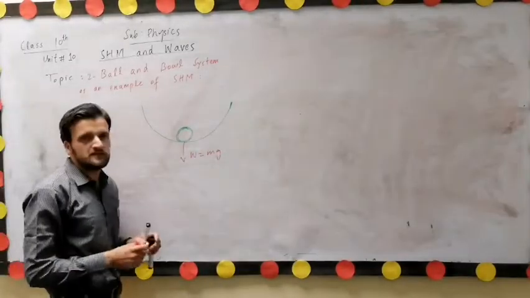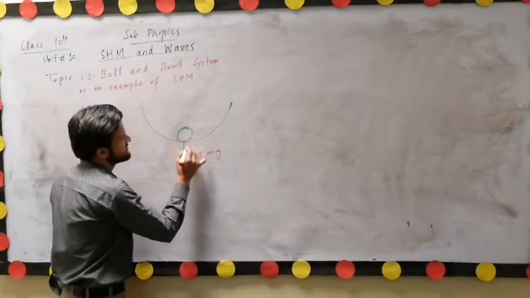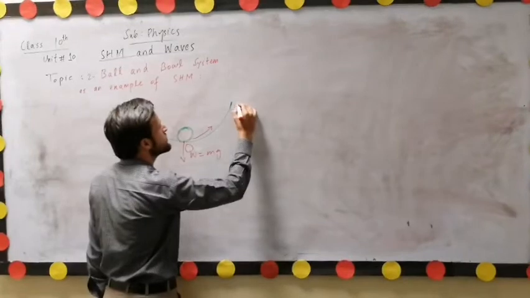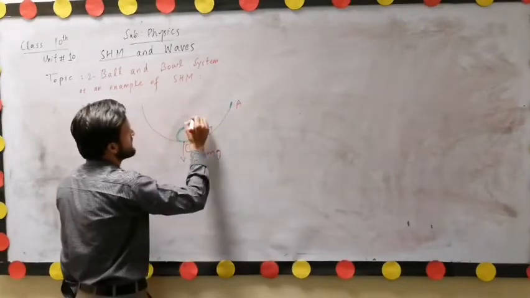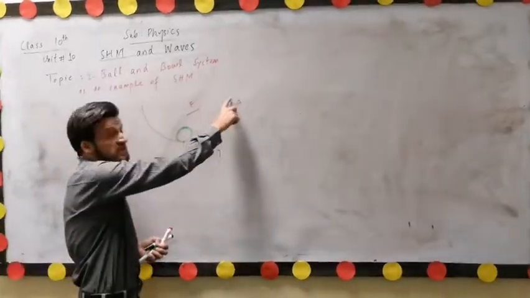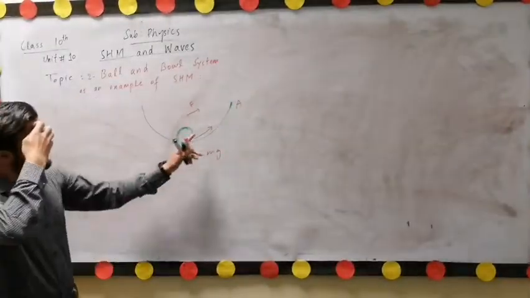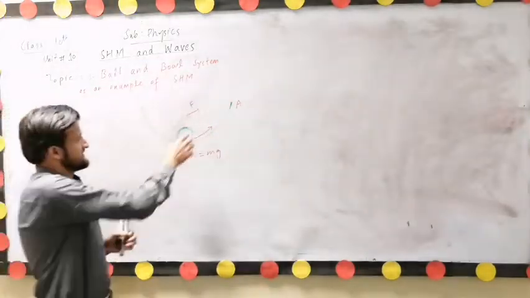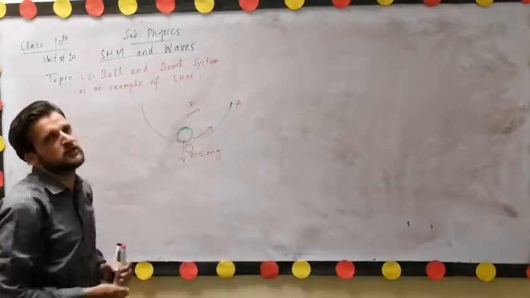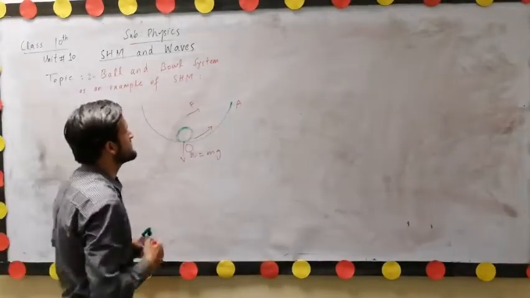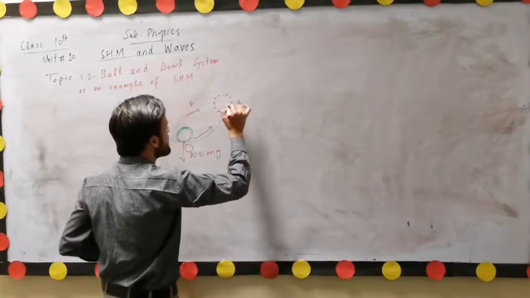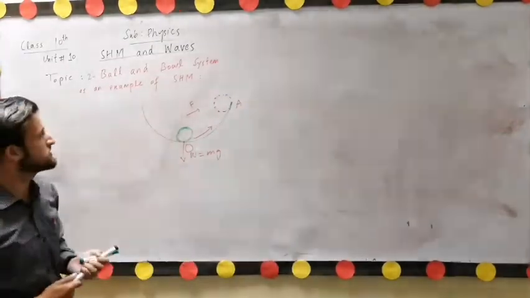When we move the ball from this position, let's say this position is O, to a new position A by applying a force F in this direction, and the ball reaches point A, it has a restoring force due to its weight that is acting downward. Here the ball has a restoring force due to its weight.